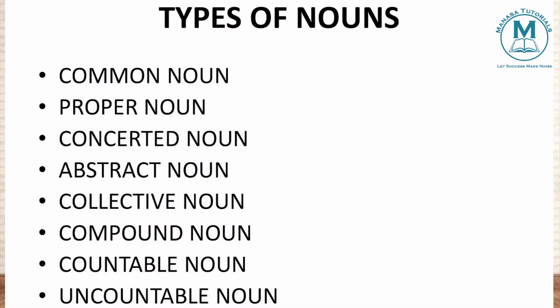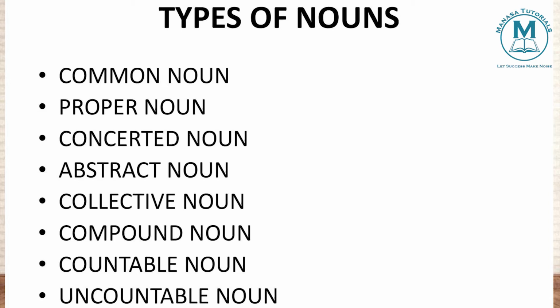First, common noun, proper noun, concrete noun, abstract noun, collective noun, compound noun, countable nouns, uncountable nouns. So in total we have 8 types of nouns. What are they?